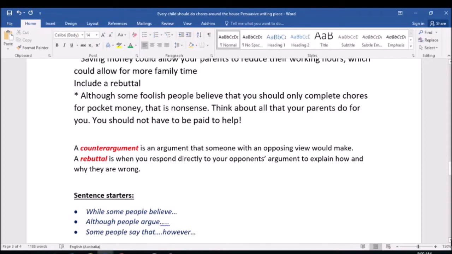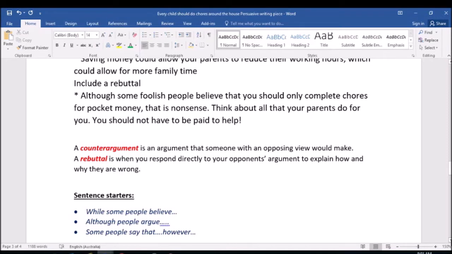Okay? So a rebuttal is when you respond directly to your opponent's argument and explain how and why they are wrong. So I've said that some foolish people believe that you should only complete chores for pocket money. Okay? But I don't agree with that. I need to explain how and why they are wrong. I've said that is nonsense, okay? But I can't just leave it there because that's not really explaining how they're wrong or why they're wrong, okay?